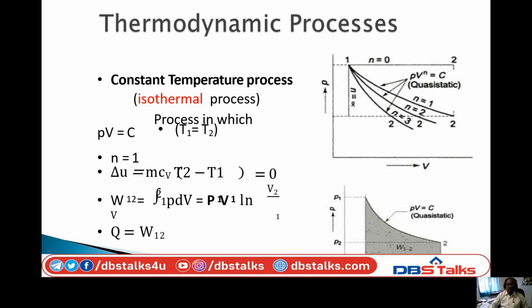Work done is integral P dV. If we expand this for the constant temperature process, it is P1 V1 into log V2 by V1. This is the final equation to find the work done in the constant temperature process: P1 V1 log V2 by V1. How we get this equation, we will discuss later. In the constant temperature process, heat transfer equal to work done.